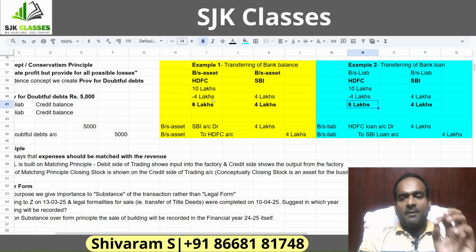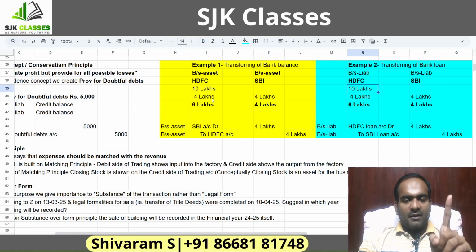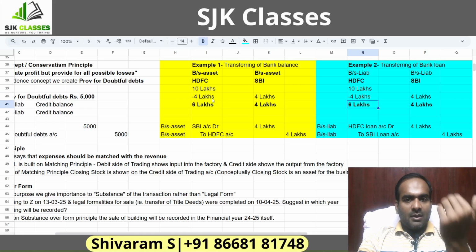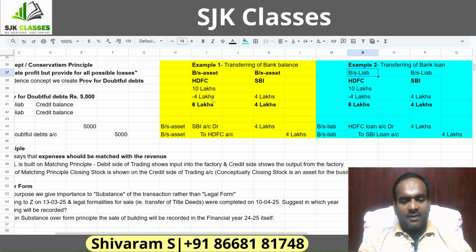So now what happens here? In HDFC Bank, I had a loan of 10 lakh rupees. Now I have transferred 4 lakhs to SBI. Now the loan amount reduces, right? HDFC loan has reduced. HDFC is a liability. And what is the nature of SBI? SBI is also a liability because in SBI, what is there? Loan is there. So the accounts involved are HDFC and SBI.